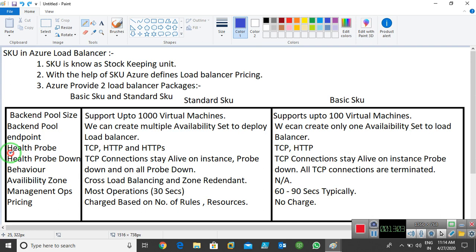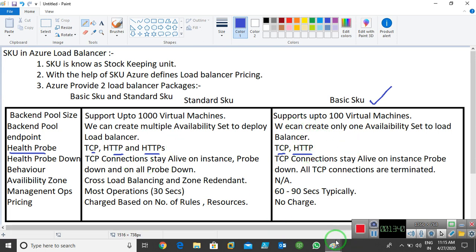Now the next one is health probe. When you define a load balancer on a port, in standard we can define the load balancer on TCP, HTTP, and HTTPS. These are the health probes, meaning the ports where you can define the load balancer. In basic, we can use only TCP and HTTP. We're not able to use HTTPS.